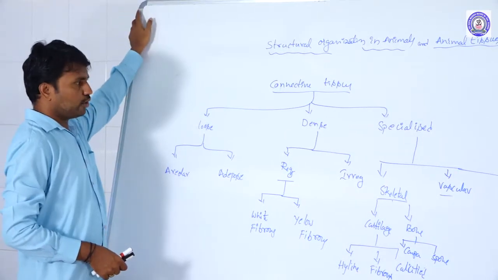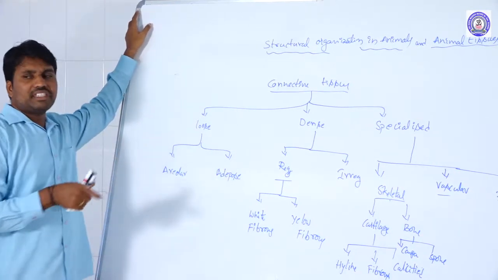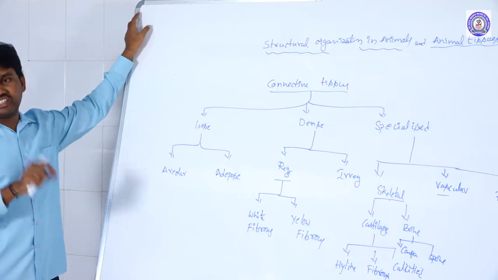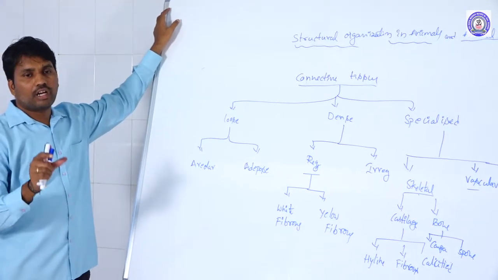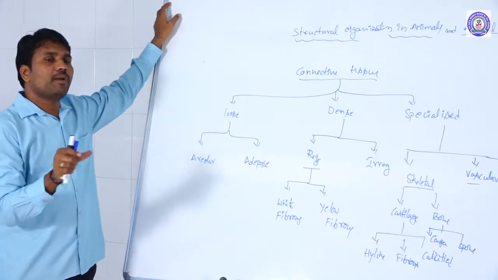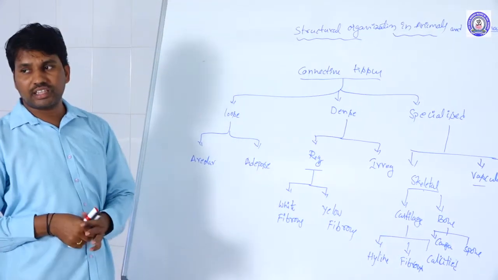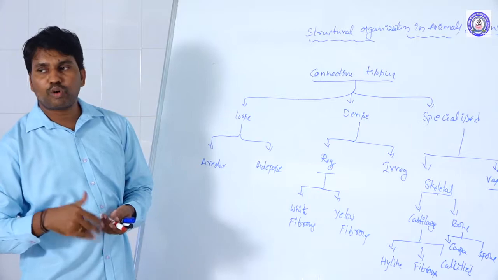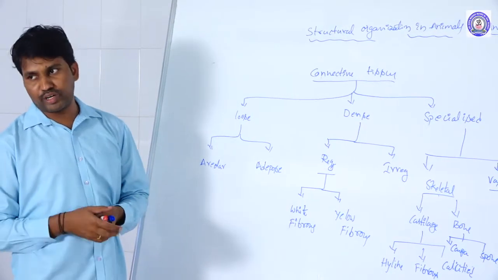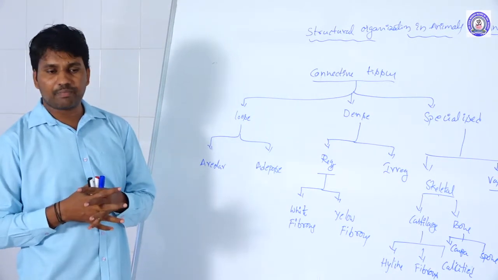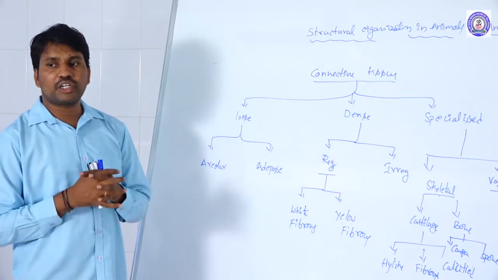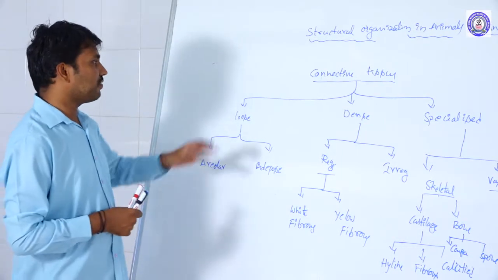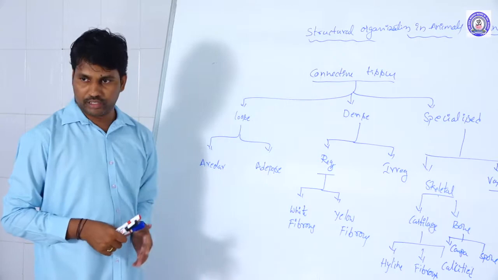Next one, connective tissue. The name itself explains the connectivity. Two or more different parts of the body, or cells of the body, or tissues, are connected by this type of tissue. That is why it is given the name connective tissue.